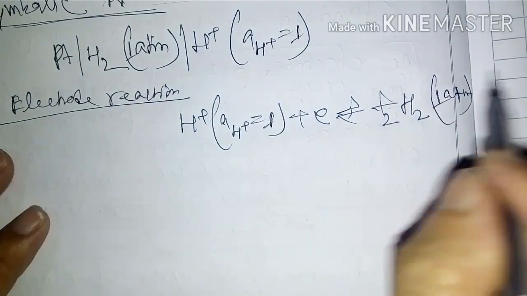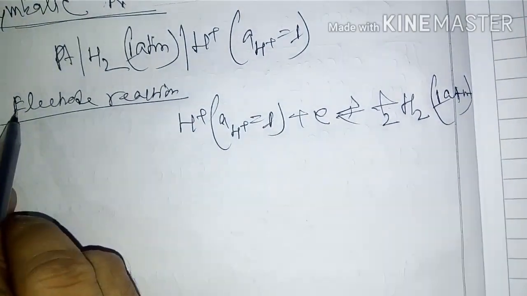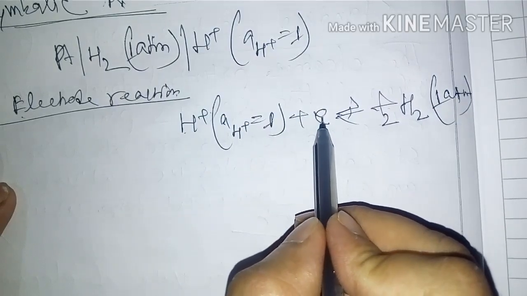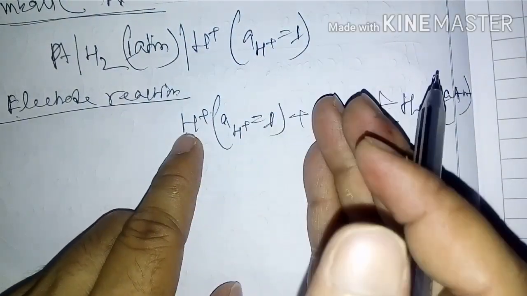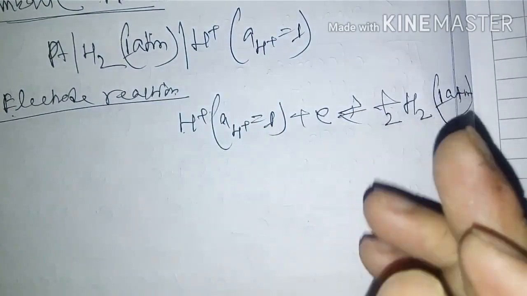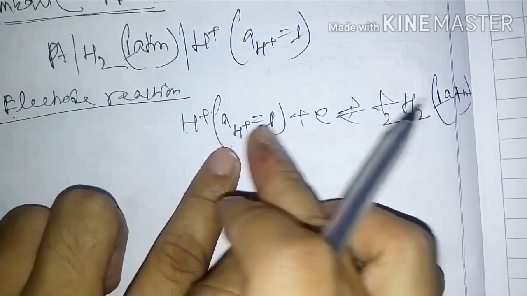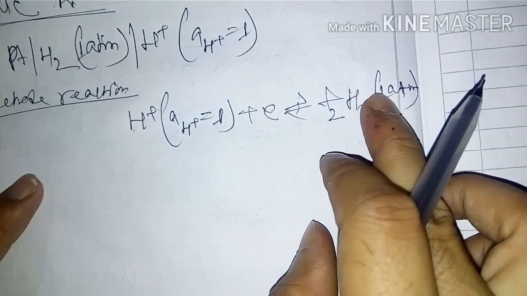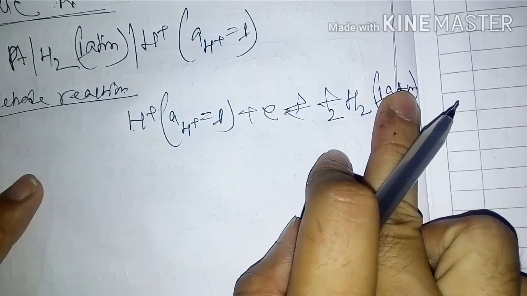This is a reduction reaction actually. This H plus can gain 1 electron to form half of hydrogen gas at 1 atmospheric pressure.